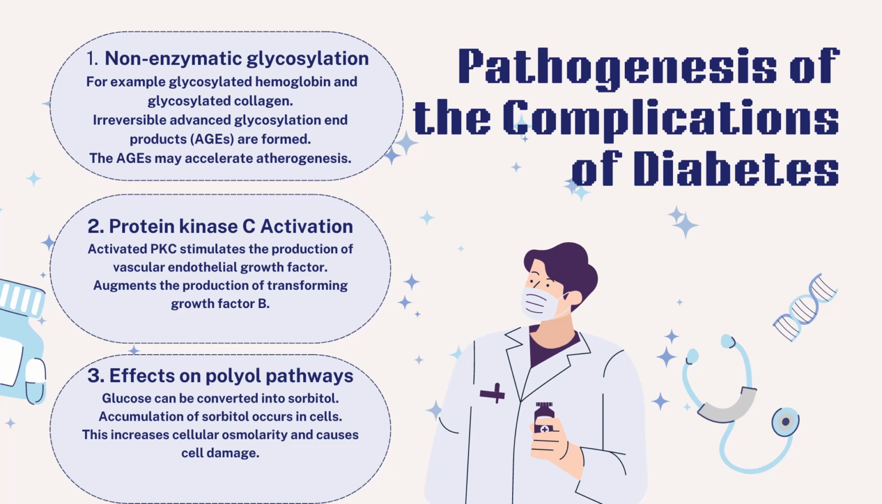Number three is effects on polyol pathways. The polyol pathway converts glucose into polyols. For example, glucose can be converted into sorbitol. In the presence of hyperglycemia, glucose is metabolized by the polyol pathway rather than the hexokinase pathway. As a result, accumulation of sorbitol occurs in cells, which is not easily diffusible across the cell membranes. This increases cellular osmolarity and causes cell damage.